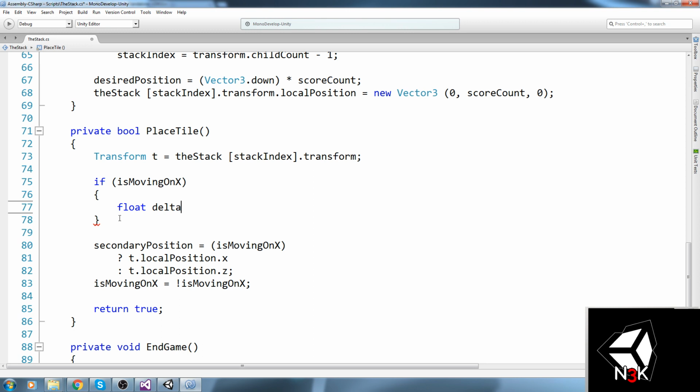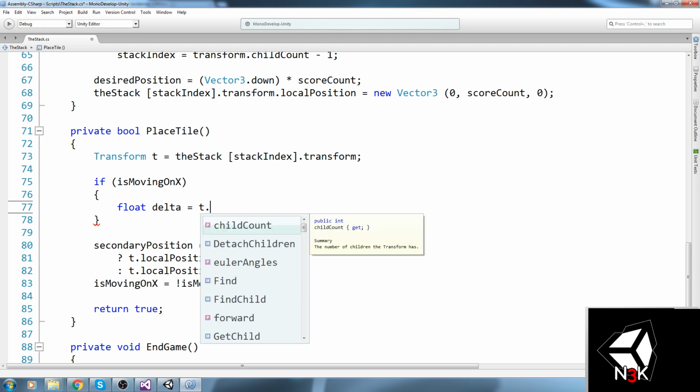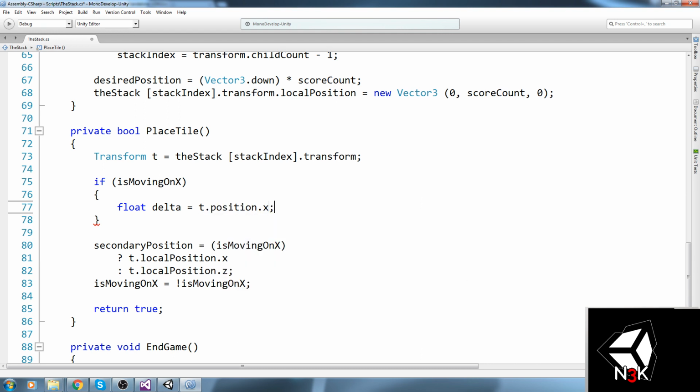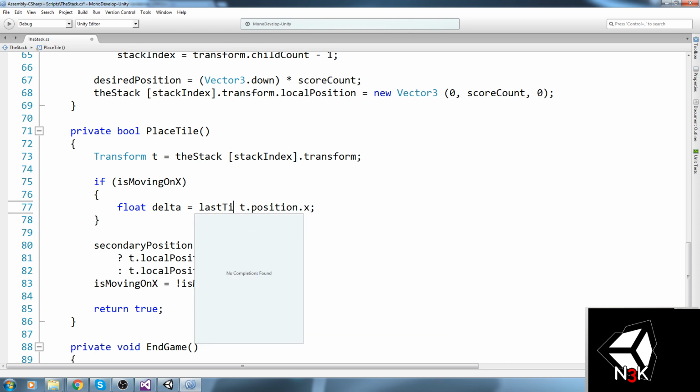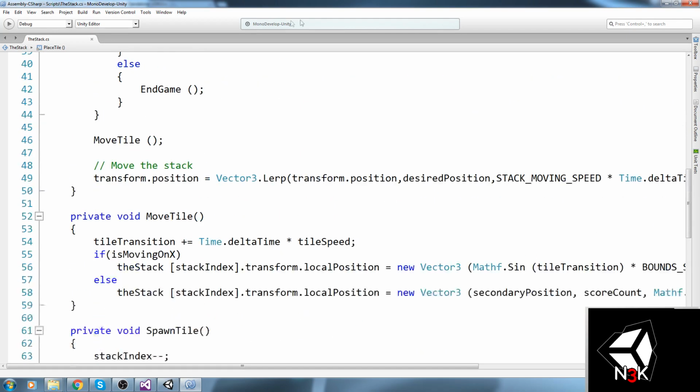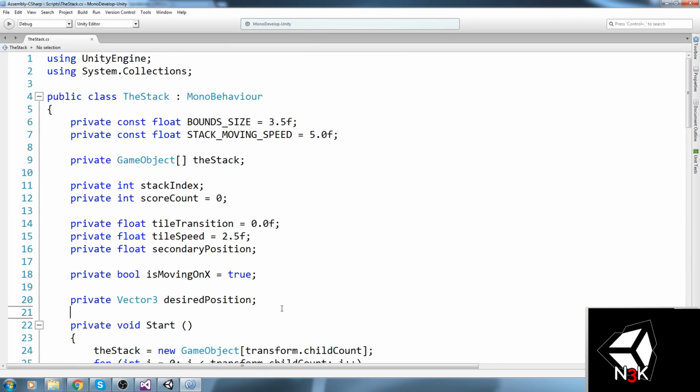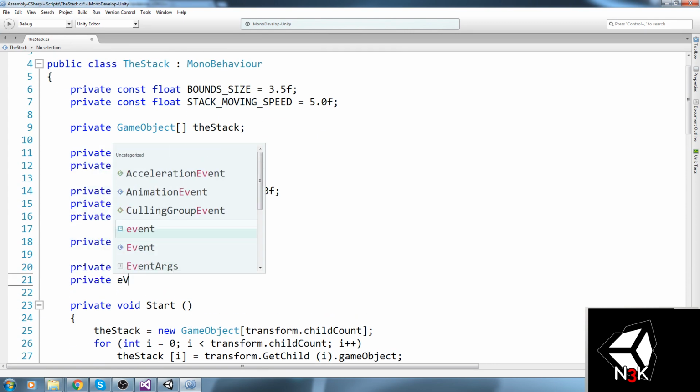The one that is below us. And then my current position would be my tile right now, right? So my tile right now is actually stored under t. So t.position.x, and on this side, we want to have the last tile position. Now, last tile position, we don't have that in our memory. We don't keep track of it, and we need to actually do that. So let's do a private Vector3 again.